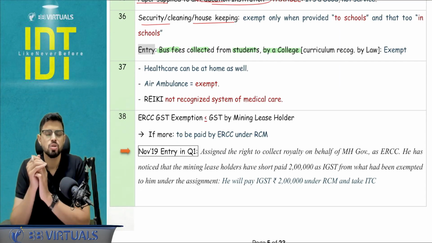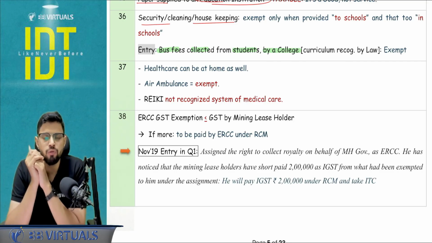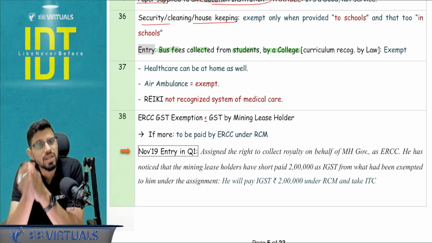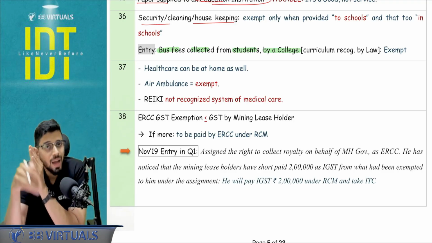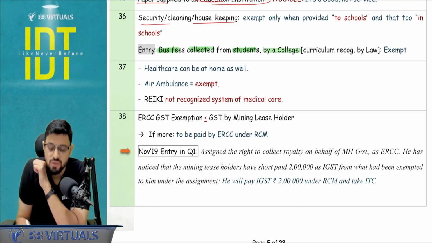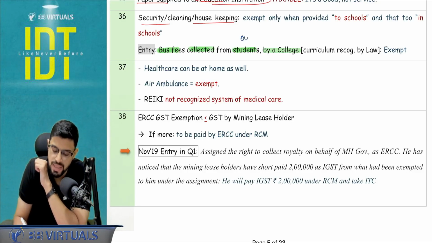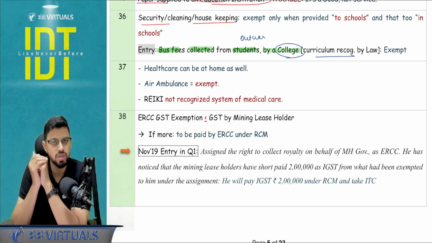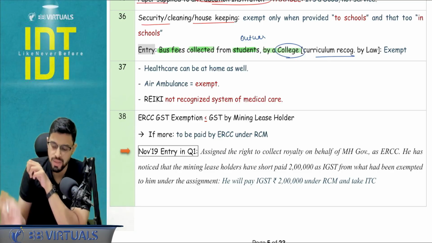Then students will ask, sir, but this is exempt only for school. Guys, this is not an inward supply for school. This is an outward supply. You're collecting the bus fees from students. So this is an outward supply by an educational institution. One of the educational institutions is the college also, where the curriculum is recognized by the Indian law. So this is an outward supply.